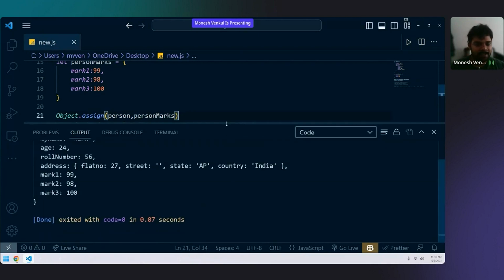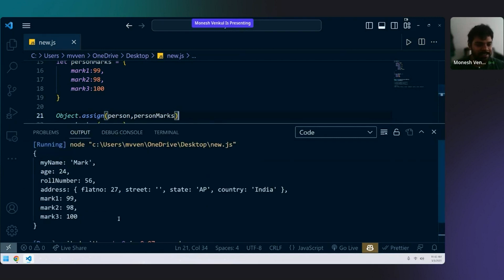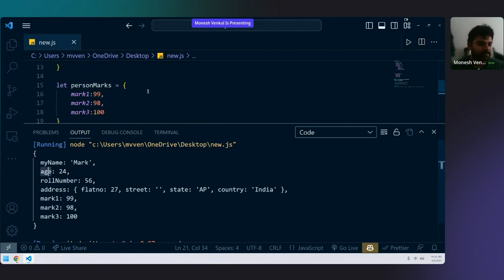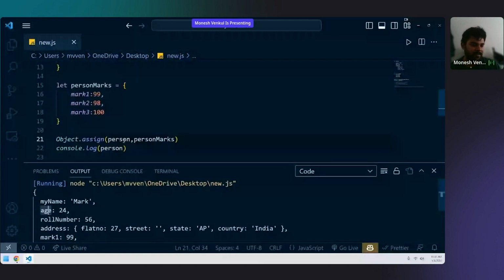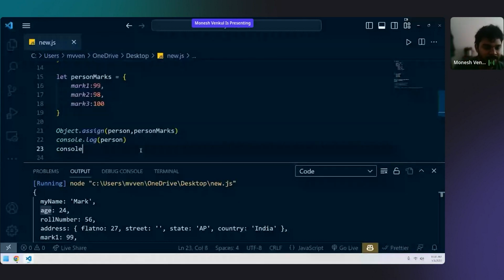Now look at the screen and answer me. Is it the same person object, or has the person object been concatenated with the person marks object? Have they concatenated or not? We have used Object.assign. If concatenated, it is concatenated to which object?